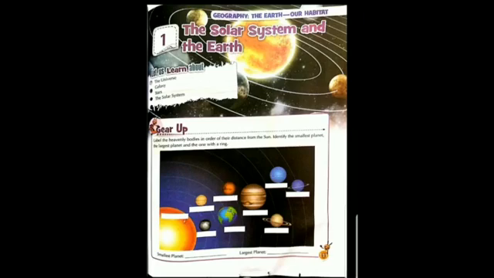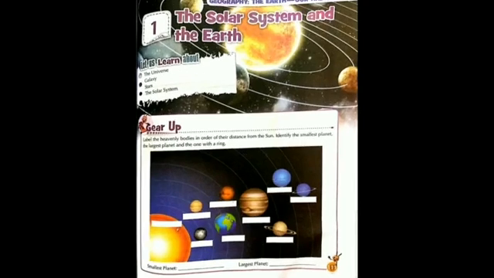You have to label the names of the planets and the sun and also write down the smallest planet and the largest planet. I hope you know which is the smallest planet and which is the largest planet, or should I give you? Okay, this time I'll give you: the smallest planet is Mercury and the largest planet is Jupiter.